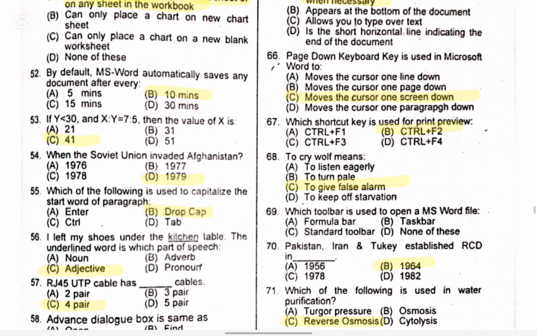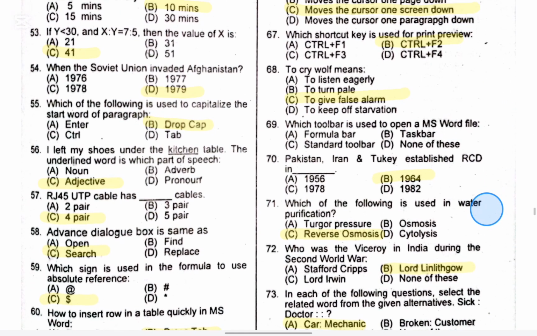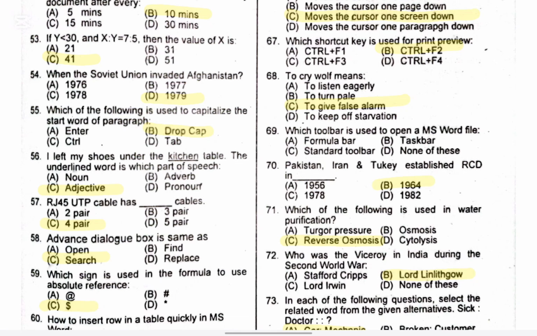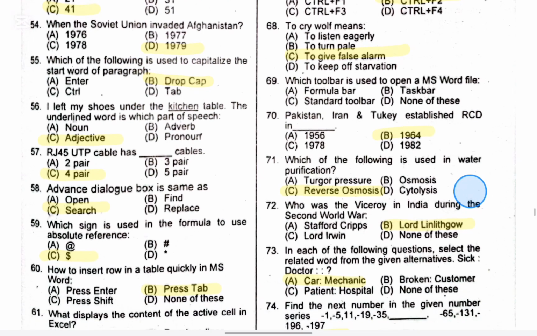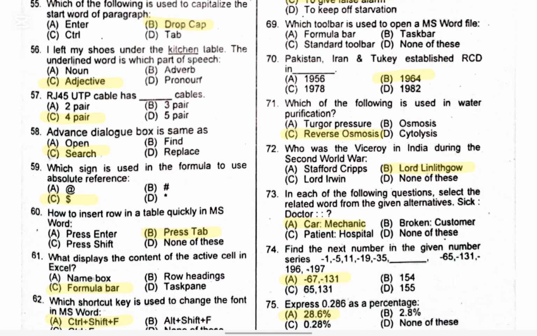Right option is C. Question 67. Which shortcut key is used for print preview? Right option is B. Question 68. To cry wolf means. Right option is C. Question 69. Which toolbar is used to open a Microsoft Word file? The right option is the standard toolbar. Question 70. Pakistan and Iran established RCD in. Right option is B. Question 71. Which of the following is used in water purification? Right option is C.